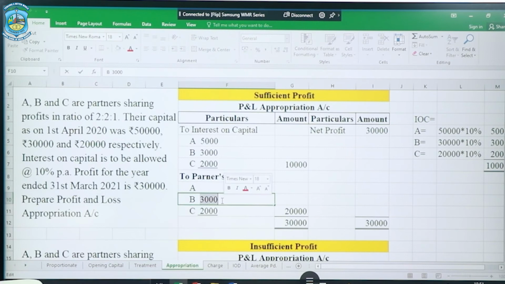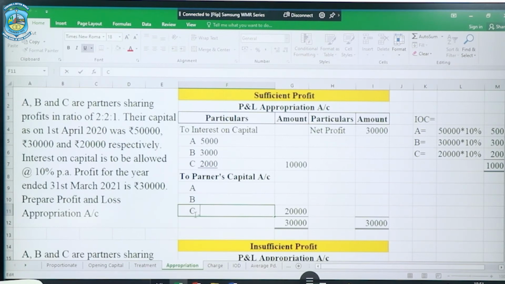So I'm just copying all the partners' names over here, and in rough we can calculate the amount of profit shared by each partner. Out of this 20,000, C's share is 1/5. How come? Because 2/5, 2/5 and 1/5 in fraction; 2:2:1 is given in pure form, and we can convert it into fraction and easily calculate.